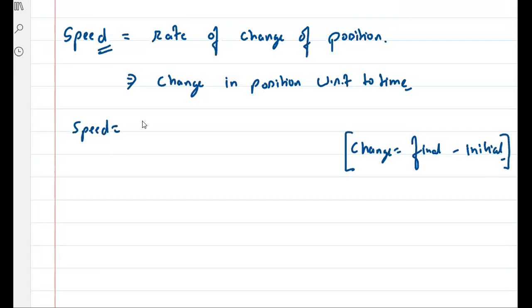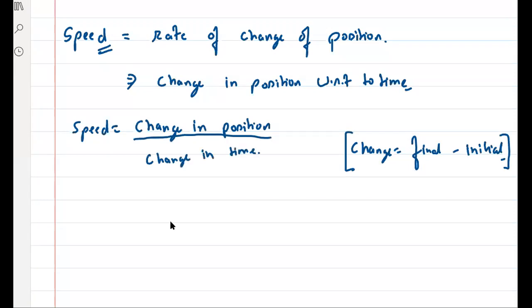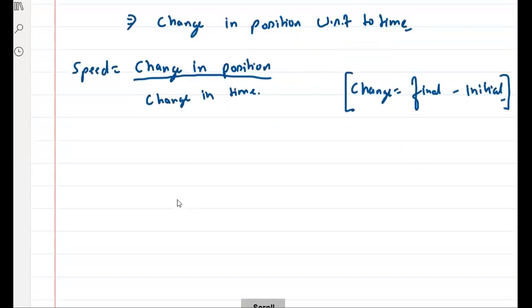I'm saying speed is change in position by change in time. ठीक है? Which means, think about it. Suppose this is the origin, right?